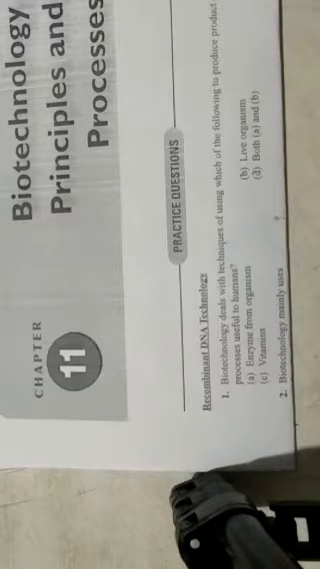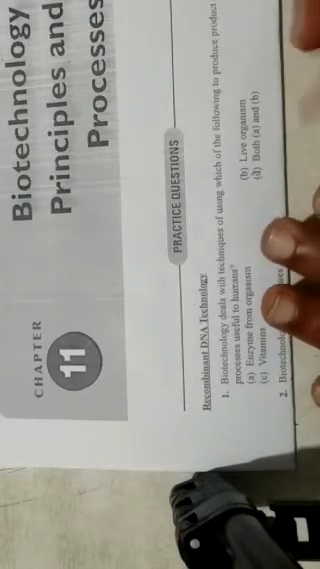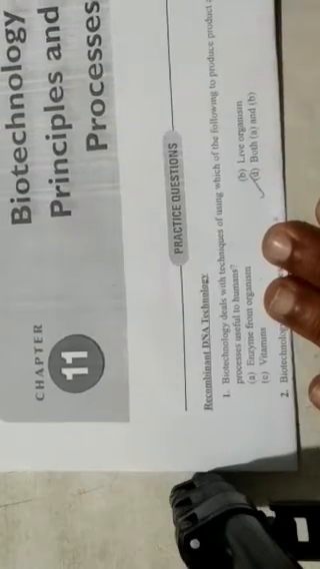Biotechnology deals with techniques of using which of the following to produce products and processes useful to humans? He's asking a very simple question. Easily you can answer. A. Enzymes from organisms. Of course, it's correct. B. Live organisms. Live organisms are also utilized in many of the processes, and enzymes also are utilized in many of the processes. C says vitamins. D option is both A and B. This is the correct option. Both A and B is the correct answer over here.